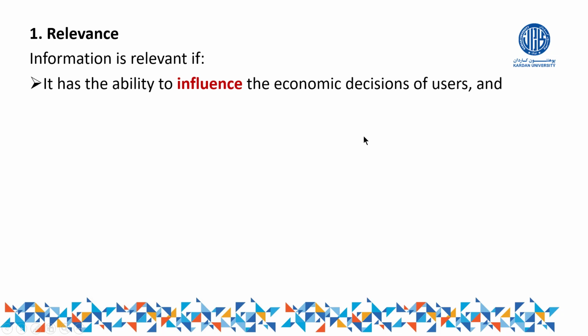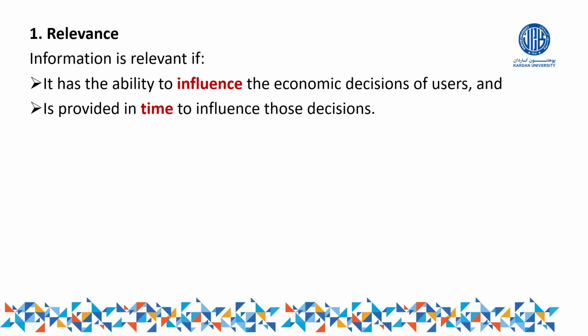So the question is, when can we call information relevant? We can call information relevant only if it has the ability to influence my economic decisions. Not day-to-day decisions, for example, the decision whether to talk with Ahmad or not. It should be able to influence my economic decisions. Economic decision means monetary decisions, right? So they should have that ability. If it does not have this ability, it means that information is irrelevant. We cannot call it relevant.